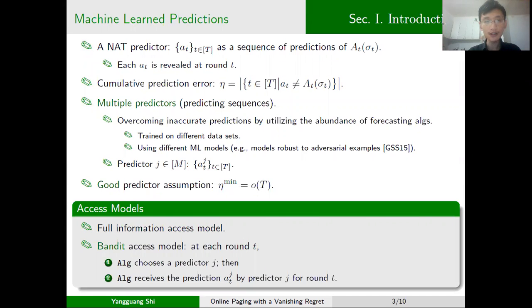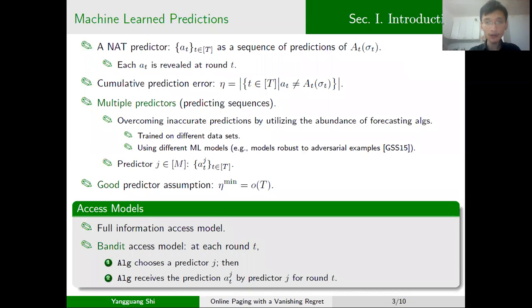Since the predictions of a NAT predictor are generated in an online fashion, there are two models to define how we can access the predictions. The first one is called the full information access model. Under such a model, the prediction of every predictor is revealed to the main algorithm at every round. The second one is called the bounded access model.